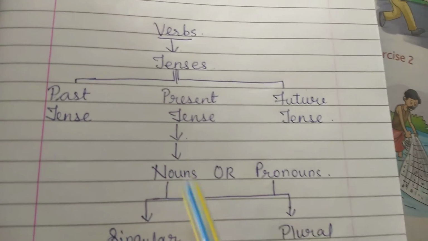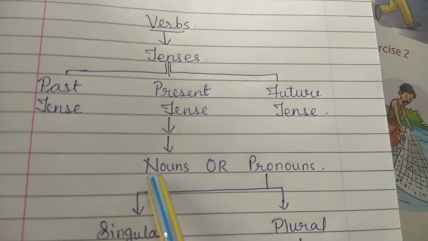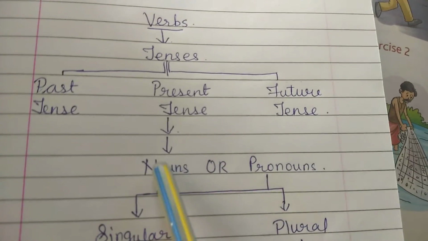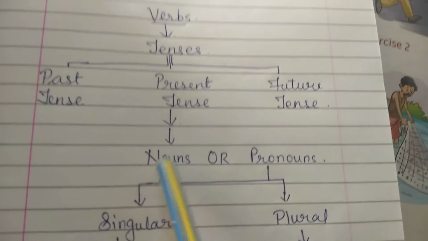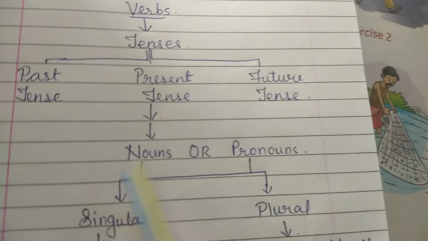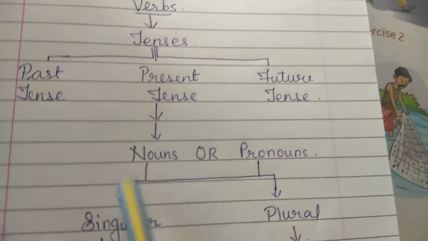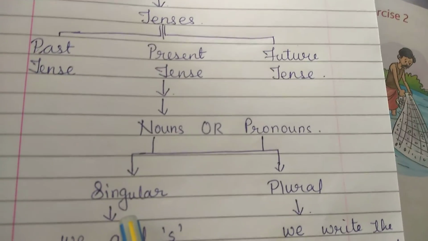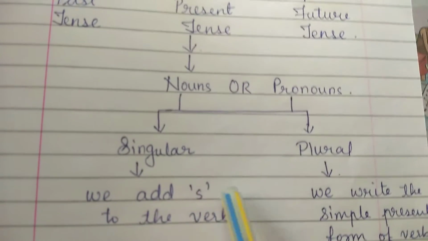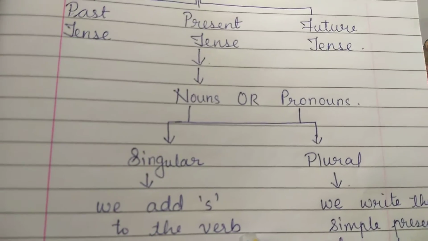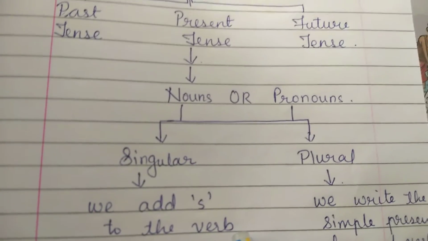So let us see this. First of all we have to see nouns or pronouns in the sentence. Whenever a noun or pronoun is given, we have to see that first. If the noun is in the singular form, then we add s to the verb to make it simple present tense. Okay.